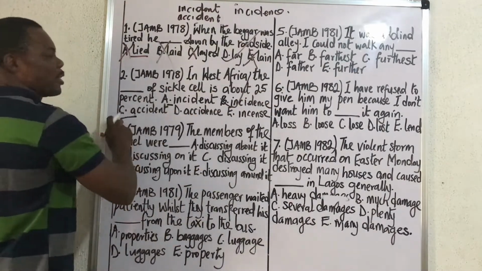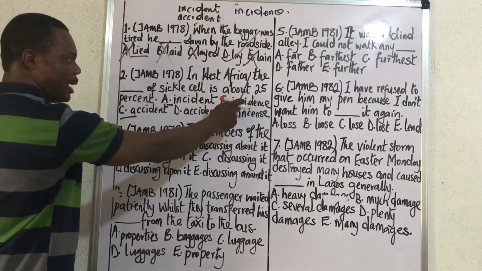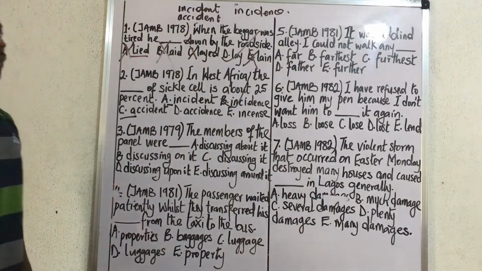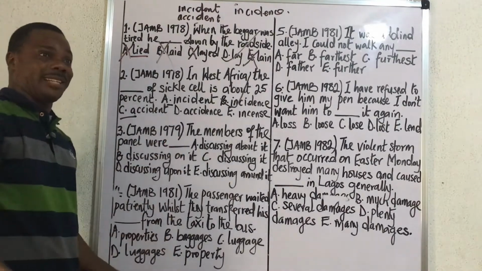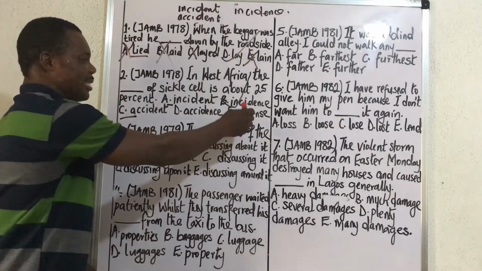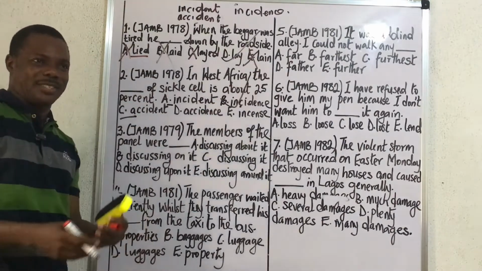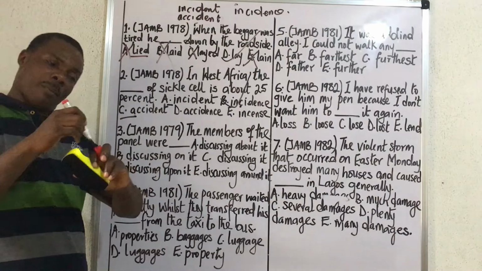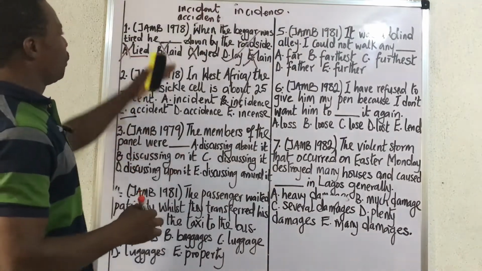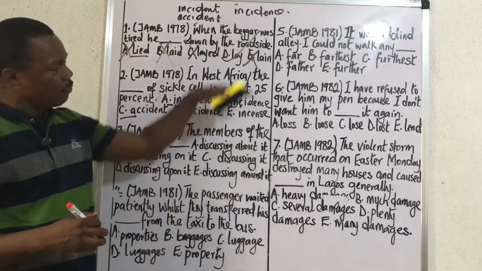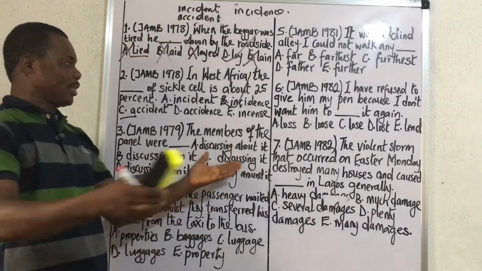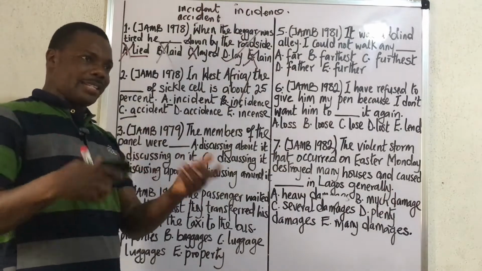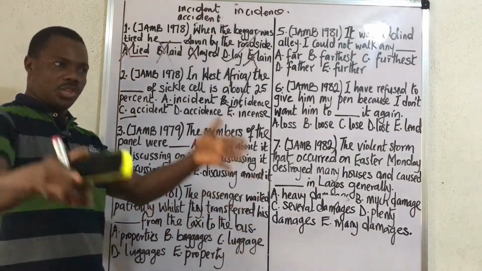Then accident is not a measurement of rates. The only word that measures rate here is what? Incidence. I promise accidents also exist in English. Then incense. That is a word that's not even related to incident and accident. It's just something like perfume. I'm going to do a video. I promise to make a video on each of these sets of words. This might end up giving us several different videos because I like to run my lessons and structure class that way. That is to teach conflicting words.